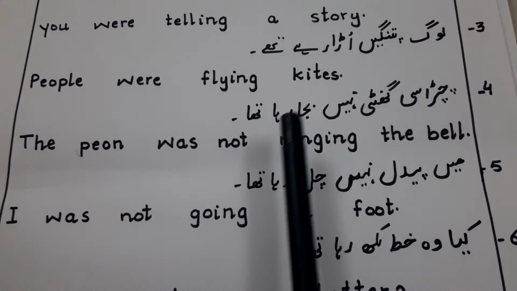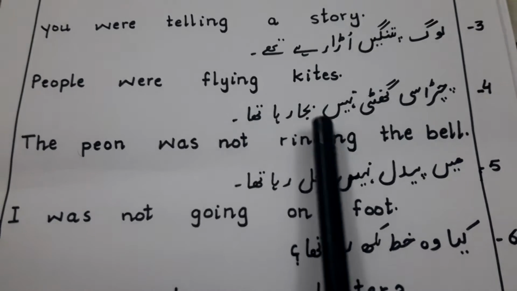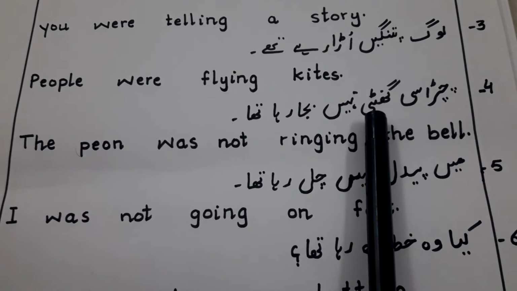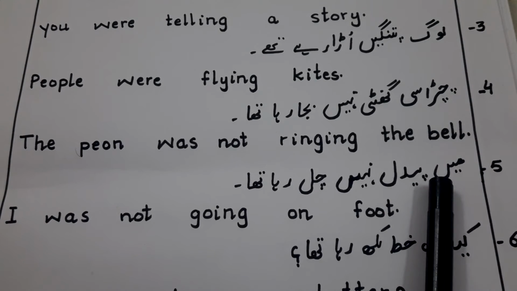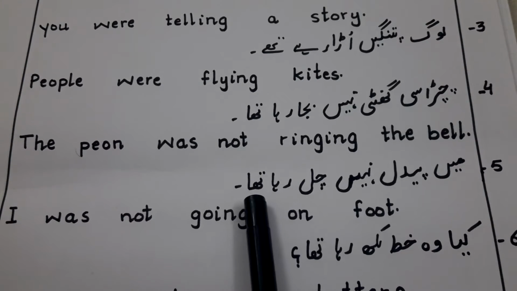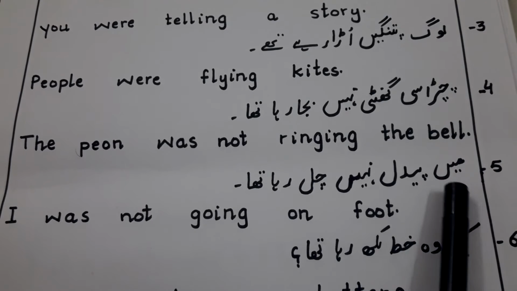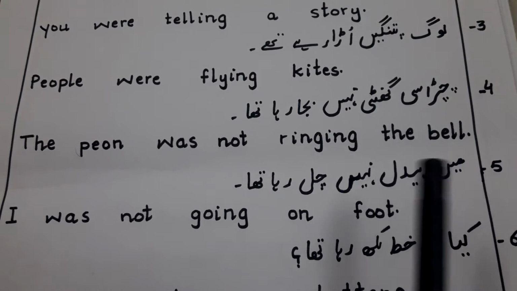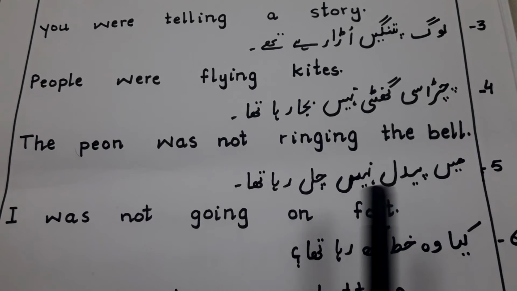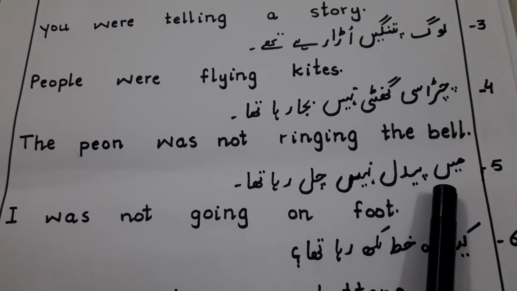The peon was not ringing the bell. Next, number 5. मैं पैदल नहीं चल रहा था. I is the subject. First of all, we will write the subject I, then the helping verb with I. Which helping verb will we choose?